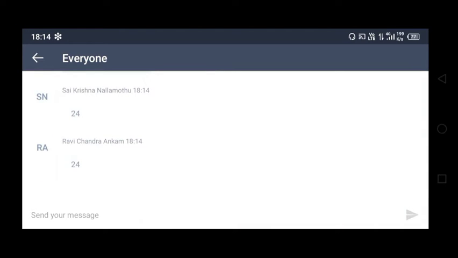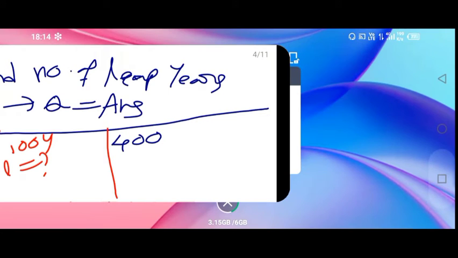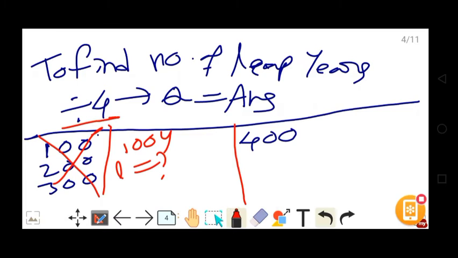Viveka, 24. Good, guys. So here, dividing by 4 up to 99 years is okay, and you get 24 as the quotient. But 100 years it never works, because after that we are adding a year called 100, which is a non-leap year.